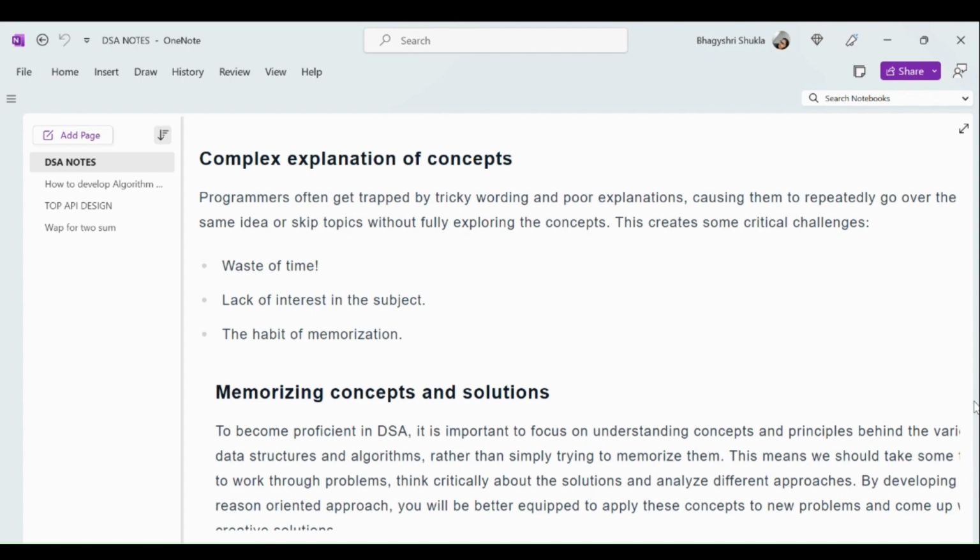Next, memorizing concepts and solutions is one of the reasons. To become proficient in DSA, it is important to focus on understanding the concepts and principles behind the various data structures and algorithms, rather than simply trying to memorize them. We have to know why sorting, and that there are multiple sorting algorithms. So which sorting technique is applicable in which situation, linear or binary search. We have to choose each and every algorithm based on the real-time application or on cases like best case and worst case.